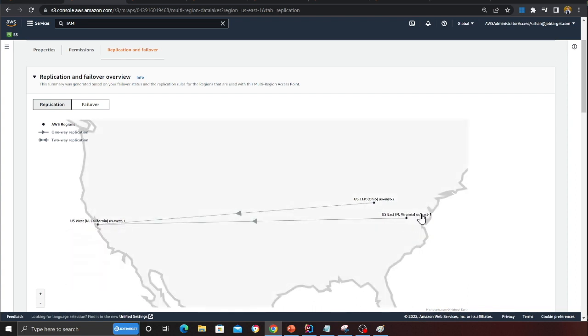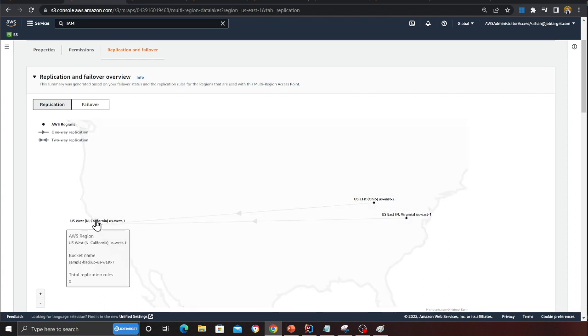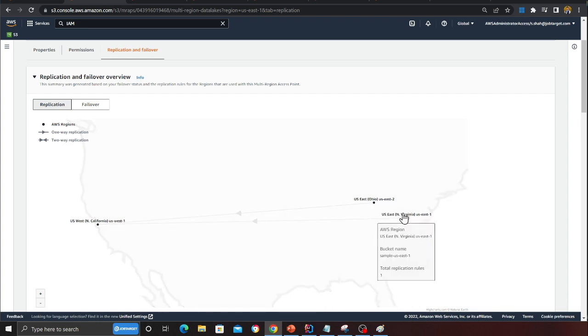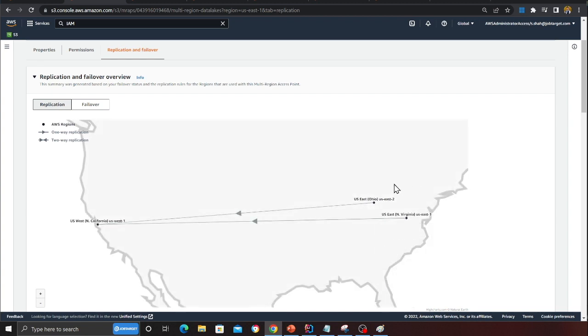If anything goes wrong with the main region, it will automatically fail over to the US East 2 bucket, and my backup bucket will always have the data. In case a region goes down, it fails over to a different region, and we are always replicating to the backup bucket, whether it's East 1 or East 2. That is what we're going to build.